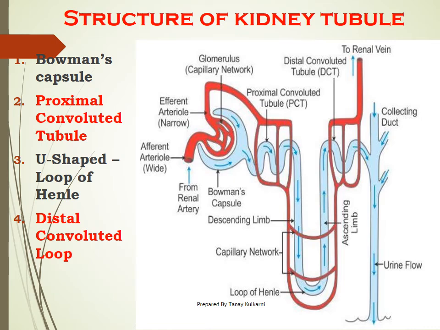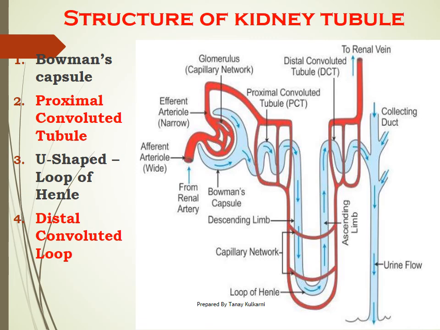Now why is it called proximal convoluted tubule? The meaning is very simple, students. Proximal stands for nearby, convoluted stands for curved, and tubule stands for tube-like structure. So this proximal convoluted tubule, PCT, is located near the Bowman's capsule. It extends into the U-shaped structure called the loop of Henle, and this loop of Henle continues into the DCT, called the distal convoluted tubule. The meaning of the word distal is far away from. Since it is away from the Bowman's capsule, it is called the distal convoluted tubule.